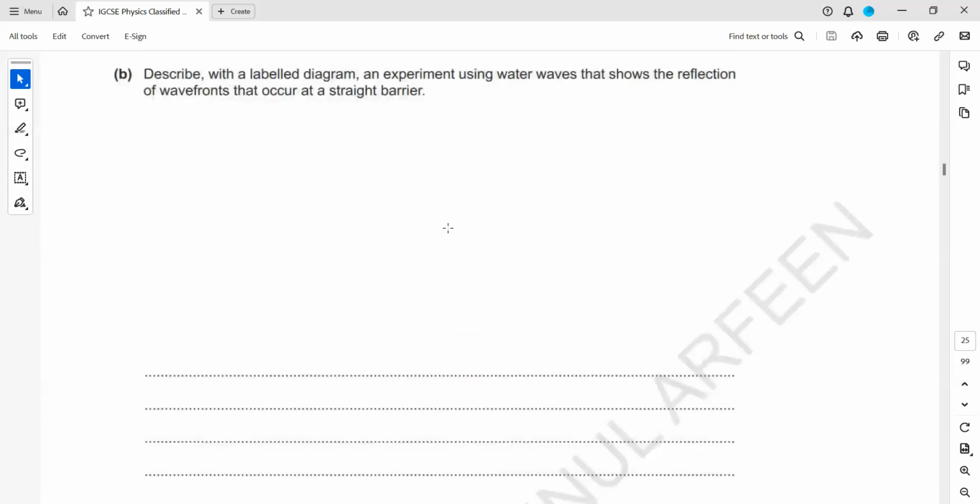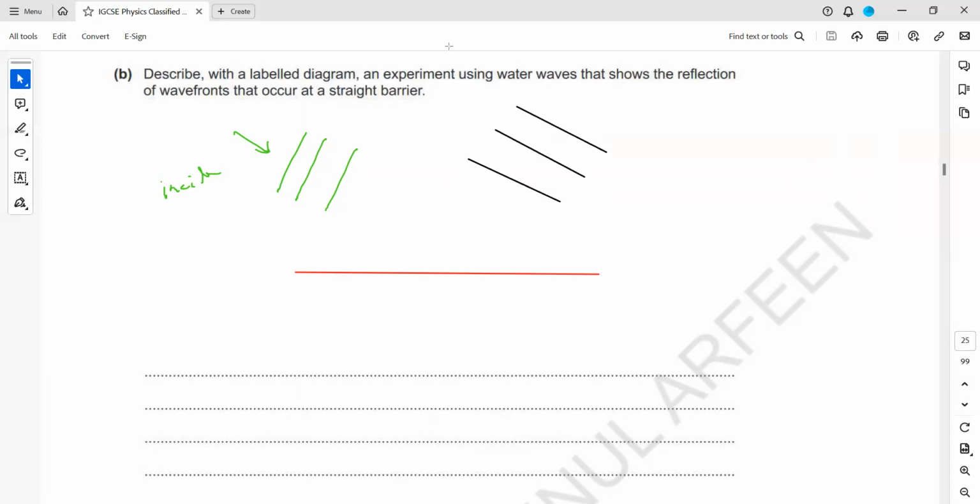Anyone having a doubt or a question in this? Even for a diagram you can draw this as well. You can draw the incident, you can make a reflecting surface, and you can draw the reflected wavefronts as well. This is also acceptable, but it should be